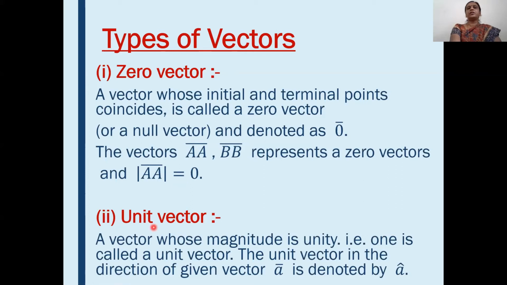Then we will see what is meant by unit vector. A vector whose magnitude is unity or 1 is called unit vector. Means for a unit vector, its magnitude should be 1. The unit vector in the direction of a given vector a bar is denoted by a cap. See here, notation. Unit vector in the direction of any vector a bar is denoted by a cap. If vector is b bar, then it is b cap. If vector is c bar, then it will be c cap, like that.